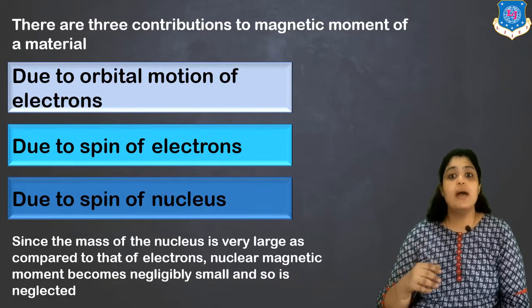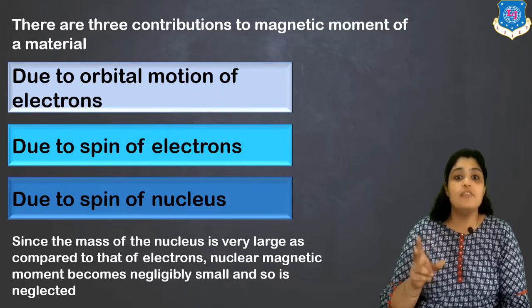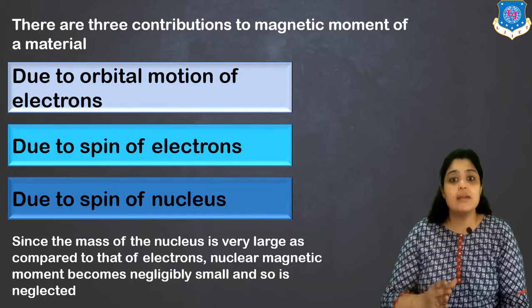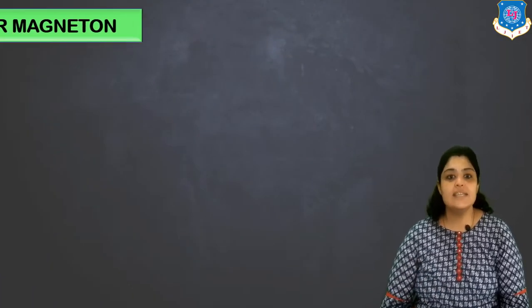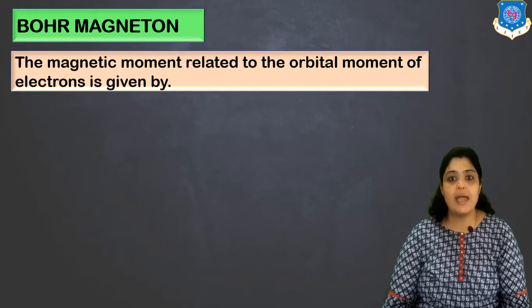Also, if I talk about the spin of electrons, there are certain materials in which the spins of electrons cancel out each other. So the major contribution towards the magnetic moment is due to the orbital motion of electrons. So now I'll be defining a term called Bohr magneton. Let's see what Bohr magneton is.